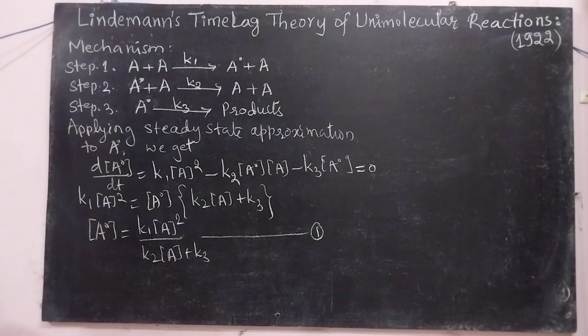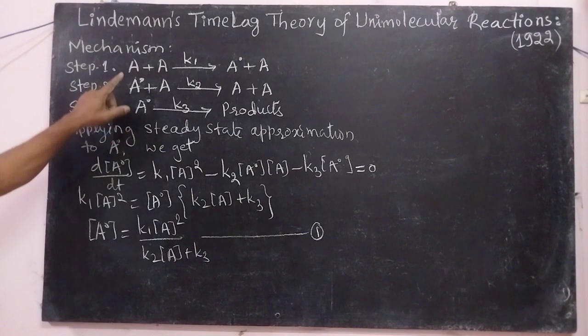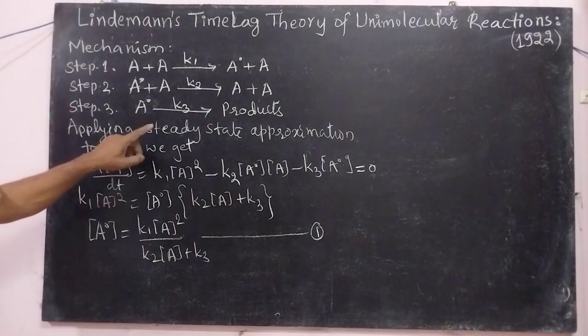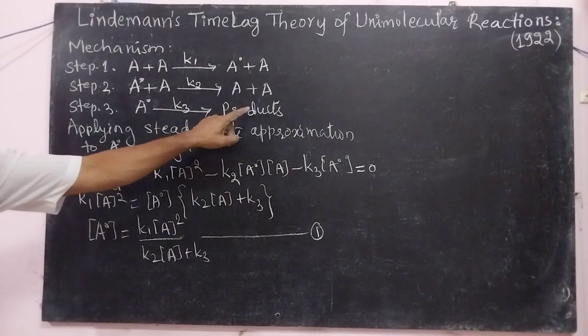Then the rate of this reaction is the decrease in the concentration of A or the increase in the concentration of the product.